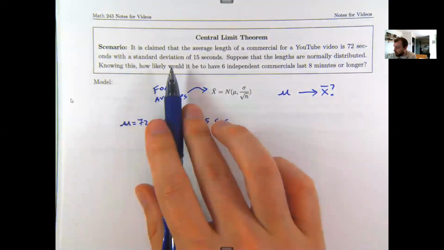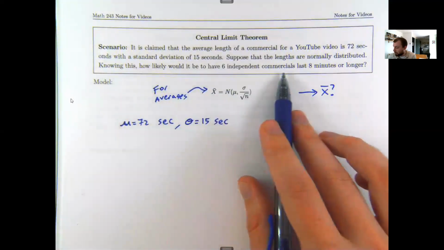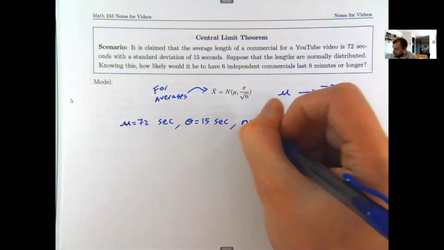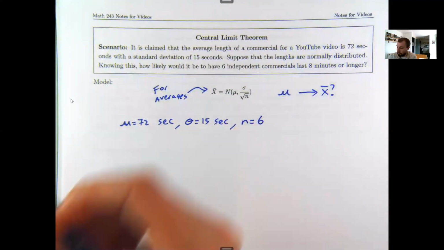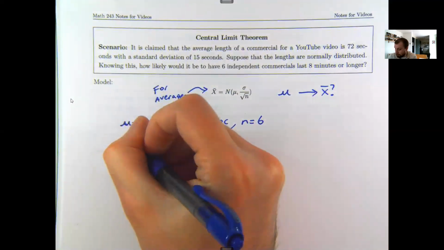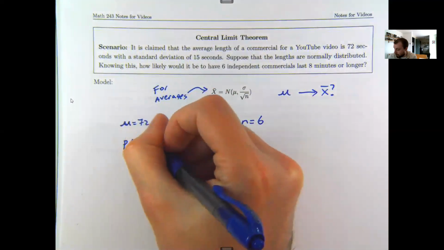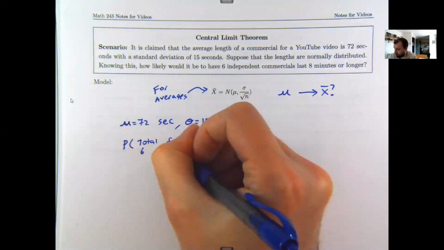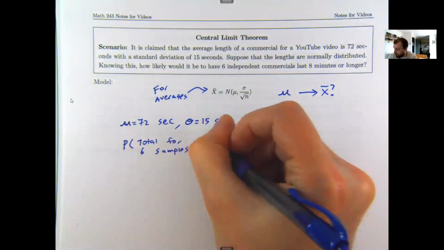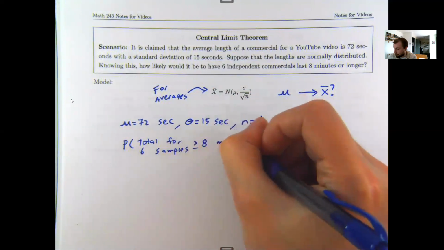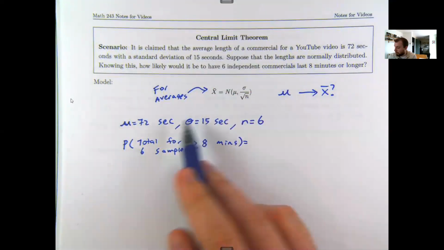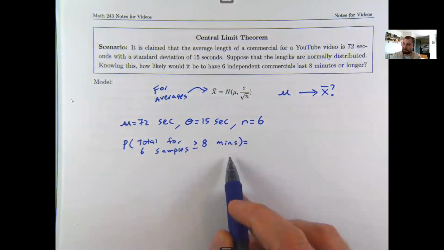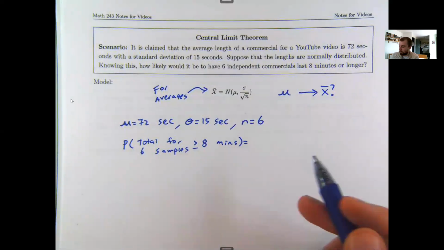And knowing this, how likely would it be to have 6 independent commercials last 8 minutes or longer? So I am looking at 6 commercials. And the question is, what is the probability that the total for the 6 samples is 8 minutes or longer? Now, a bit of an issue. I'm noticing that my units up here are seconds. This is in minutes. So let's rewrite this 8 minutes into seconds before we try to do anything.